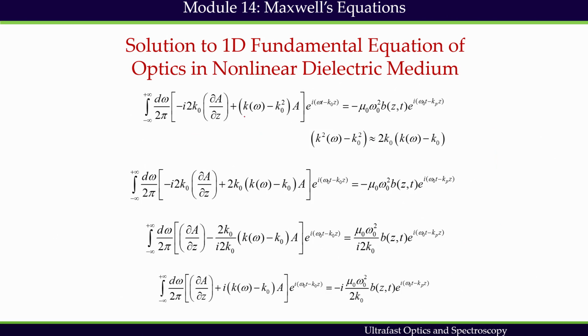If we write a general expression for k, we get this k(omega). This is a general expression for k. This is k square, this means k square. So, I can write this square like this, because k(omega) plus k naught is approximated as 2 k naught.